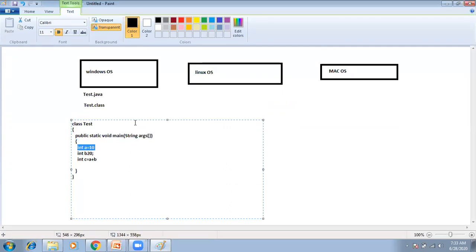But what does the compiler do? The compiler executes the total program at once and reports the errors afterwards. But the interpreter is not like that. The interpreter executes this line and reports the error. When you rectify that error, it again executes this line. Again you have to rectify this line. Again it executes this line. If any errors are there, it executes the line again, like that.